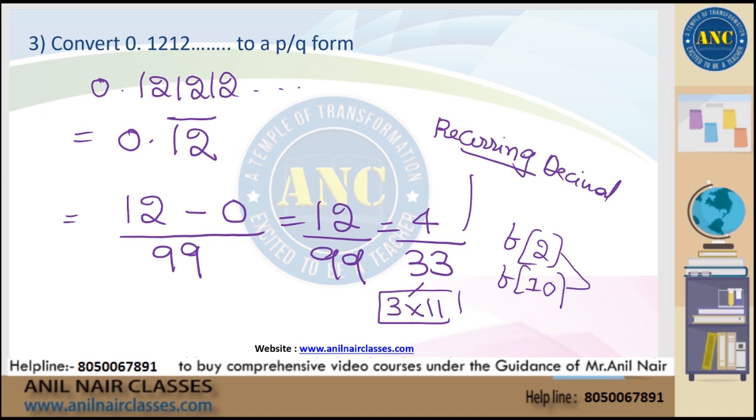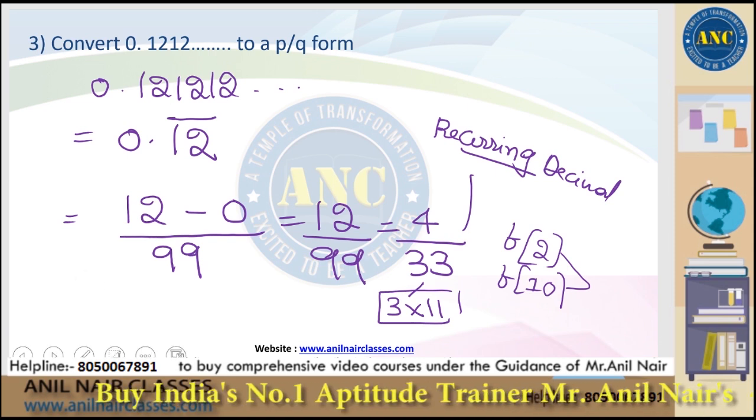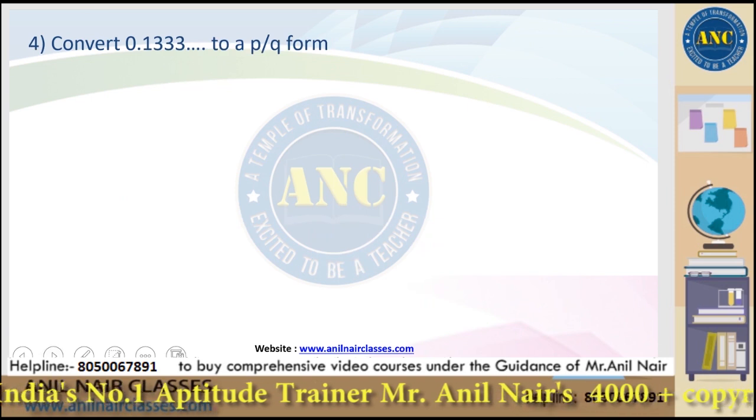0.121212. In 12, it is 2 digits, and 2 digits are getting repeated. So it is 0.12 bar. Because the bar is on 2 digits, there is 99. After the dot, what are the numbers? 12. There are no digits where the bar is not there, so 12 minus 0. I hope it is clear. After a few minutes you will come to know how I am using this to solve a few questions.